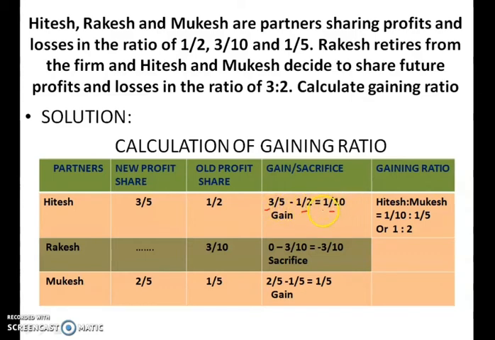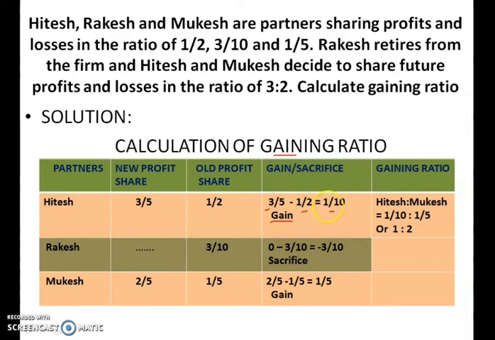You can see here the answer is given as a gain. There is a slight difference between calculation of sacrificing ratio and gaining ratio. When we were calculating the sacrificing ratio, we said that if the answer is in minus, it is a gain. But when you calculate the gaining ratio, it is different.